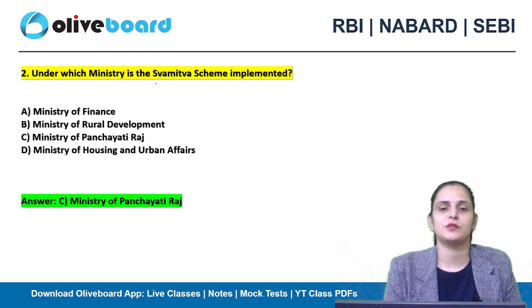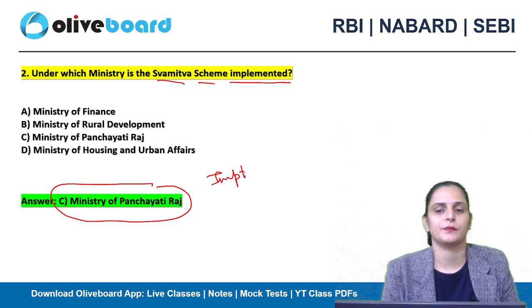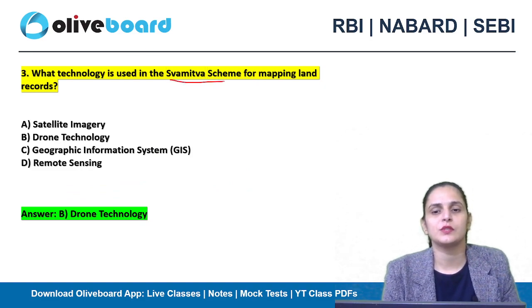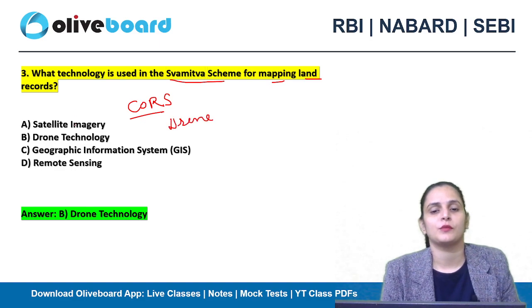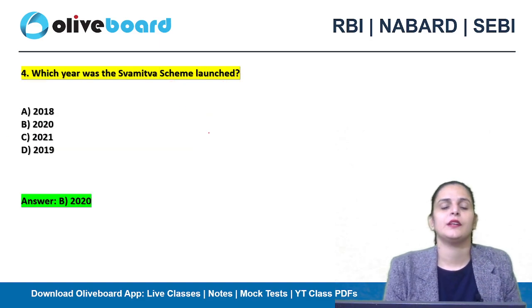Next is, under which ministry is the Swamitva scheme implemented? So it is implemented under the Ministry of Panchayati Raj. This is the most important question from this portion. Okay. Next is, what technology is used in the Swamitva scheme for mapping land records? I already explained that it depends upon two technologies, CORS and drone technology. Okay, so from the options you can see that drone technology is mentioned here, so you will definitely write option B. Yeah.